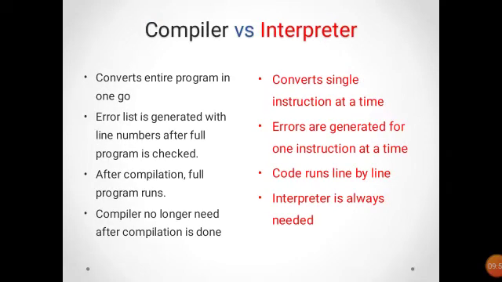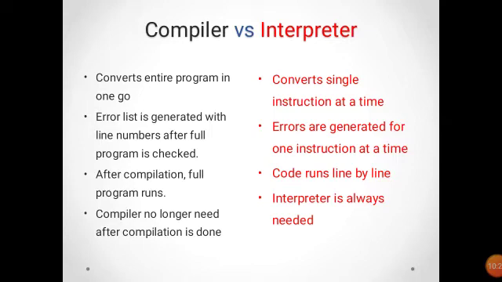Now, the compiler versus interpreter. Compiler and interpreter both are used to translate from high level to low level, but the differences are there.